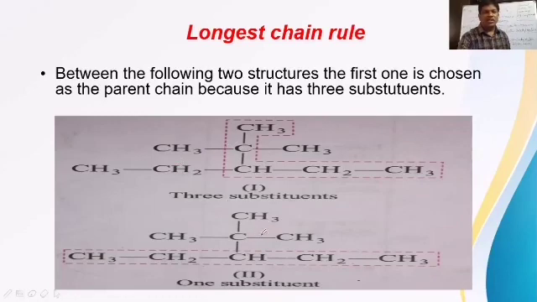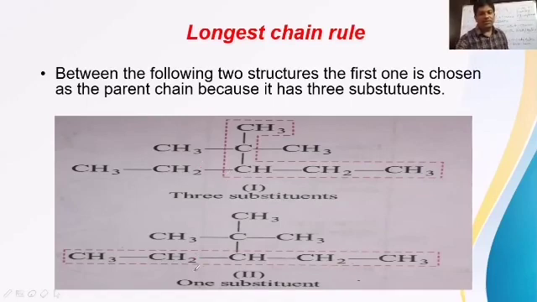But here this is called tertiary butyl. Only 1 alkyl group is substituted here. In this case, 3 alkyl groups, 2 methyl groups and 1 ethyl group. So the more alkyl groups substituted, the more important the selection is. That is important to be understood here.